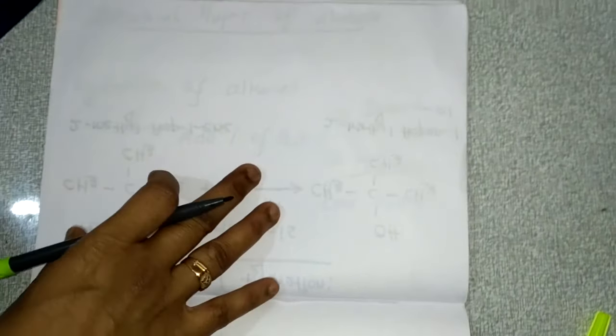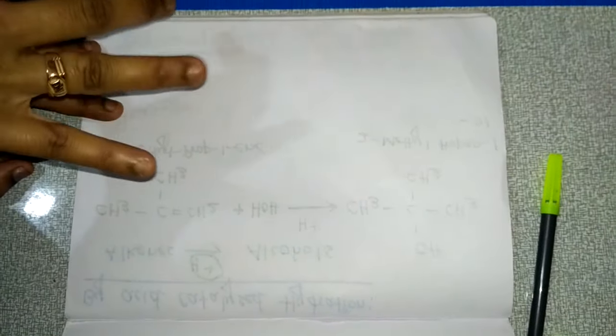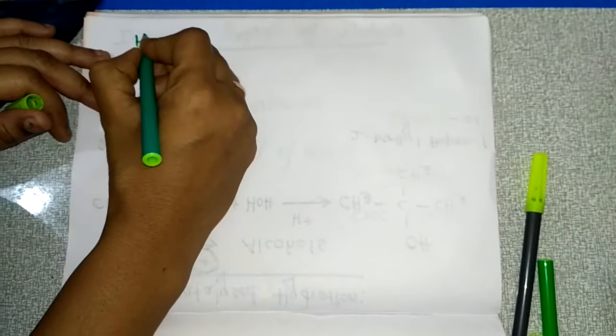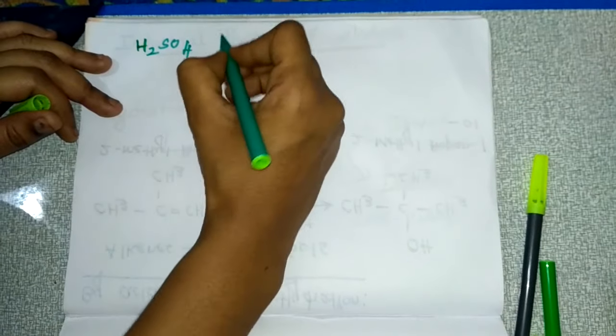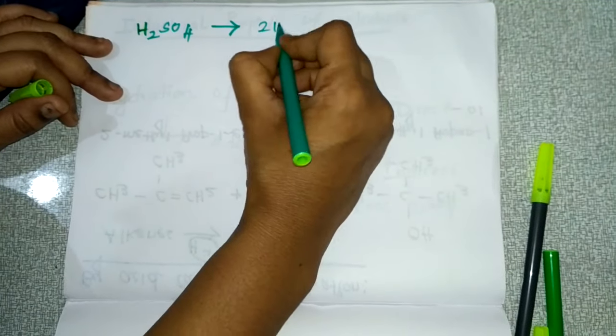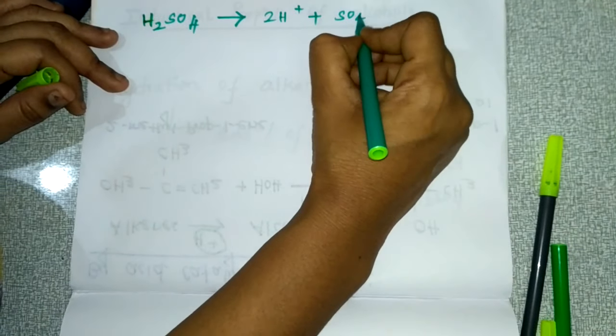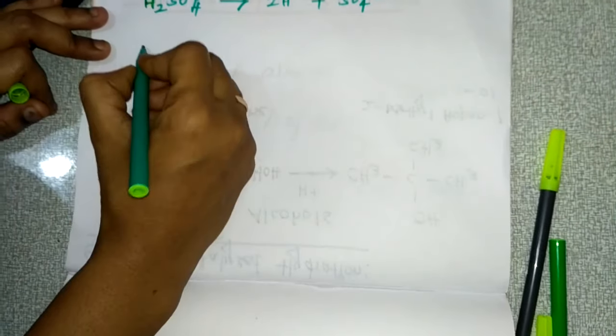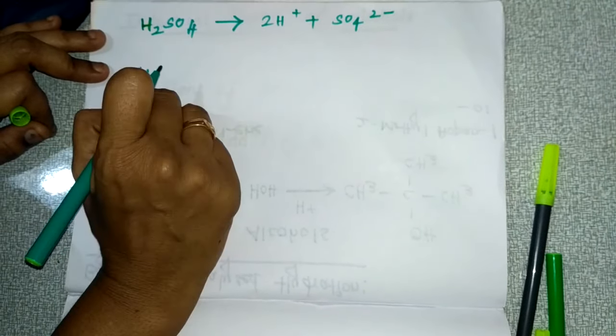I'll give you this mechanism stepwise. Before going to that mechanism, you are using mineral acid, right? So what happens when you use mineral acid, and how does this water get added? First you are using mineral acid, H2SO4. This H2SO4 will split into 2H plus and SO4 2 minus. Then you are using water here.